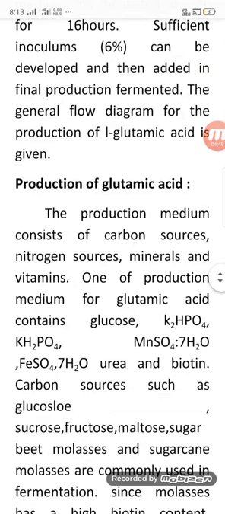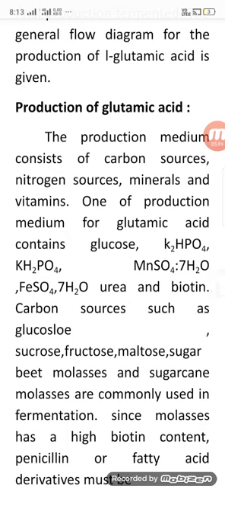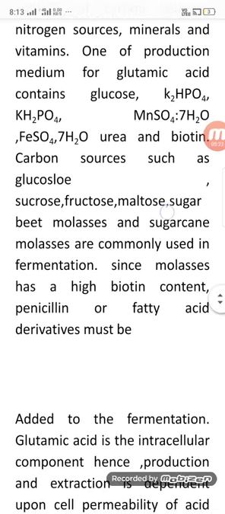The production medium consists of a carbon source, a nitrogen source, and minerals. Vitamins are also important. One production medium for glutamic acid contains K2HPO4, KH2PO4, MnSO4·7H2O, FeSO4·7H2O, urea and biotin. Carbon sources such as glucose, sucrose, fructose, maltose, sugar cane and molasses are commonly used in the fermentation. Molasses is important since it has a high biotin content. Penicillin or fatty acid derivatives must be added to the fermentation.